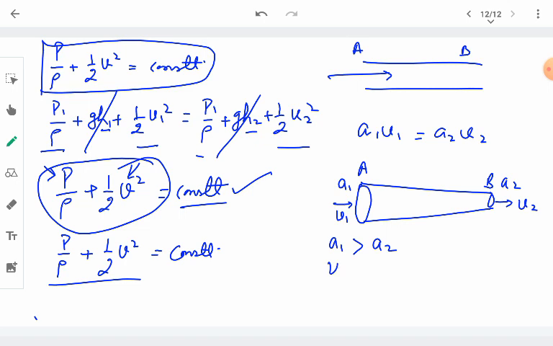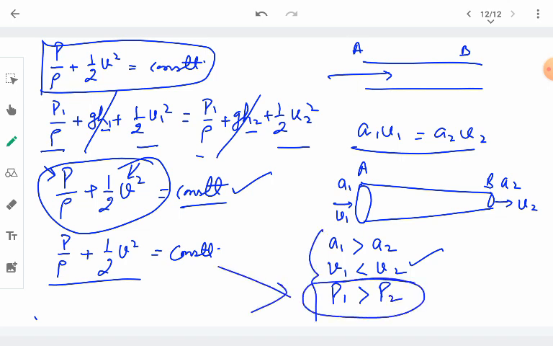So according to the equation of continuity, V1 must be less than V2. The velocity at the narrower point of the tube will be more, and when the velocity is more, the pressure will be less at that point. The point where liquid flows faster, the pressure decreases, and this comes from Bernoulli's theorem.